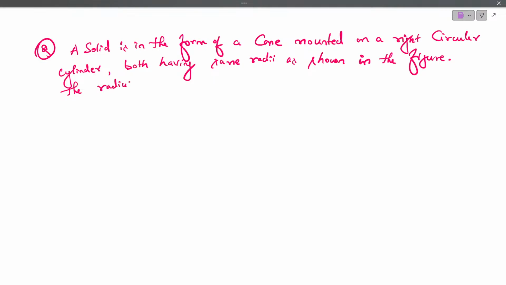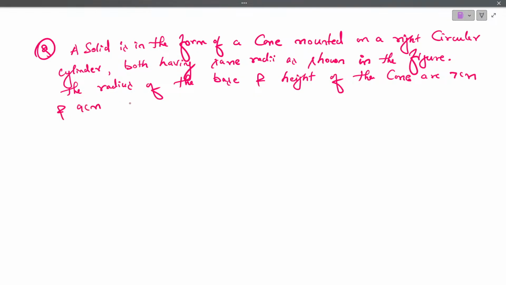The radius of the base and height of the cone are 7 centimeter and 9 centimeter respectively.